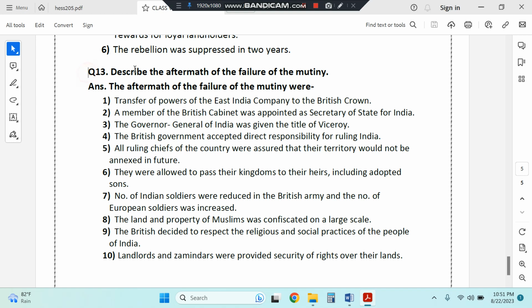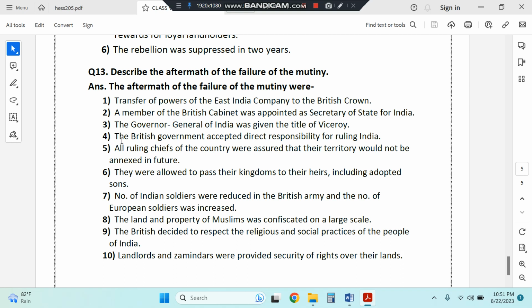The next question is on that only and very important again. Describe the aftermath of the failure of the mutiny. First thing is transfer of powers of East India Company to the British Crown. So that means whatever role East India Company had to play over India, they had the authority. Now it will be with the British Crown. A member of the British cabinet was appointed as Secretary of State for India. The position of Governor General of India will now be called Viceroy.